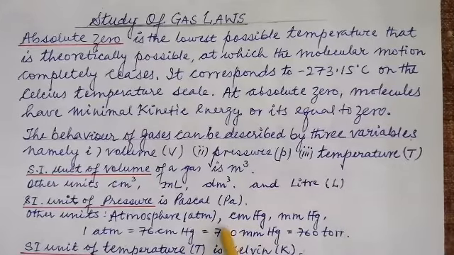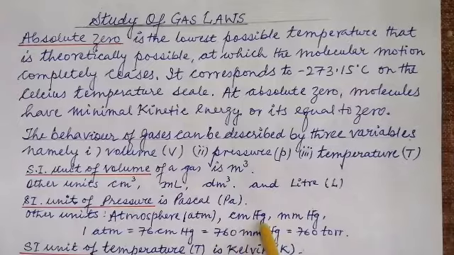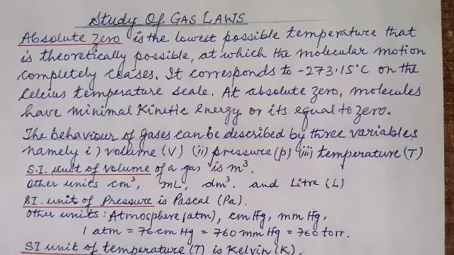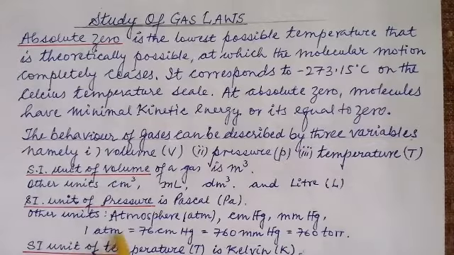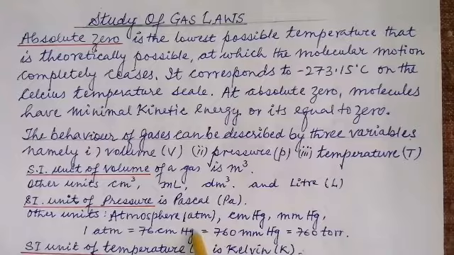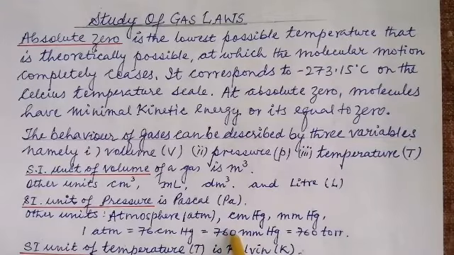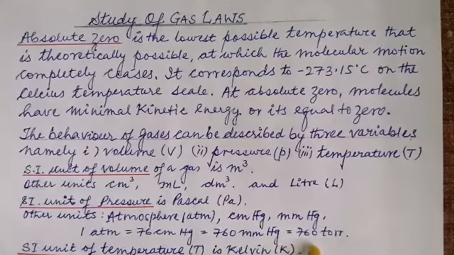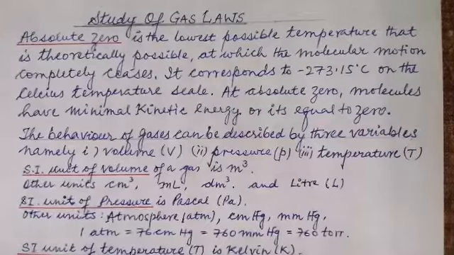It is also measured in centimeter of mercury, millimeter of mercury. Now what is the conversion? 1 atmospheric pressure is equal to 76 centimeter of mercury, which is also equal to 760 millimeter of mercury, which is also equal to 760 torr.